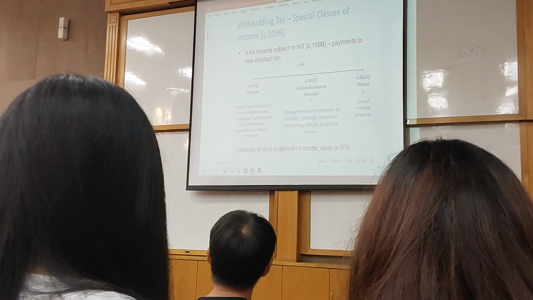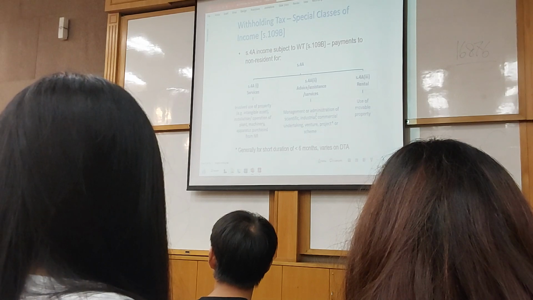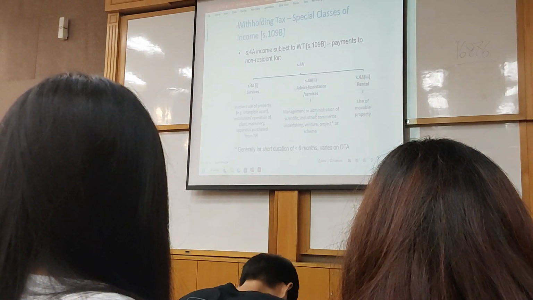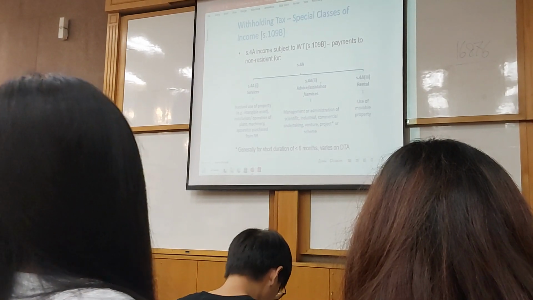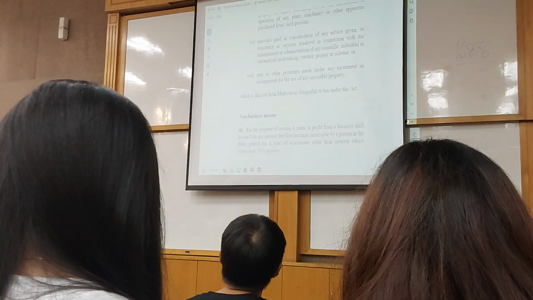So those days we had this argument. The tax office said that if you get someone to help you on accounting issues, for example, from overseas, it should be under section 4 capital A2 here. But those days, what happened was, let me show you the act. I think the act is clear.